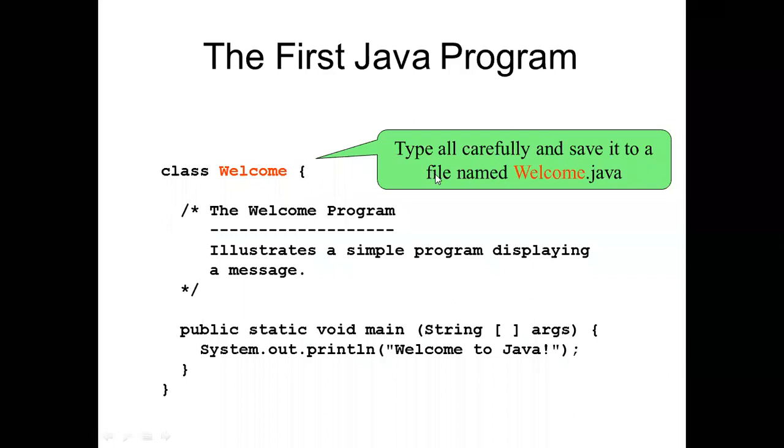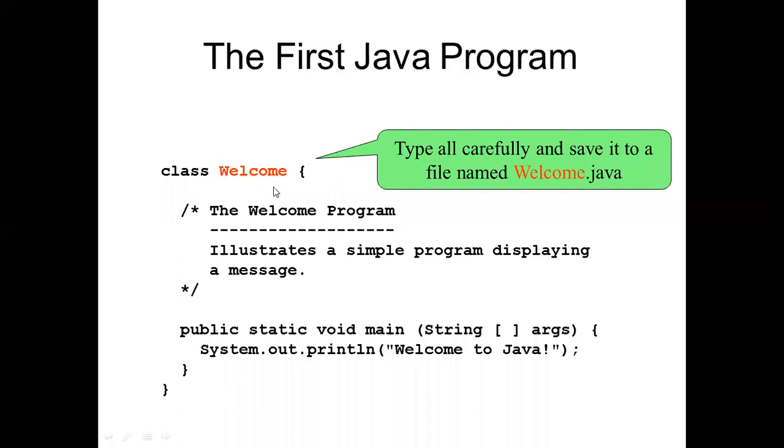This bracket indicates: type it all carefully and save it to a file named Welcome.java. So here we will make a file as Welcome.java. First we will open a new file by the name of Welcome.java, and after that we will start to write our program.